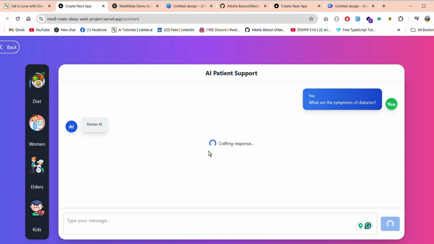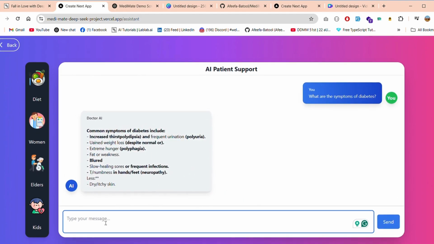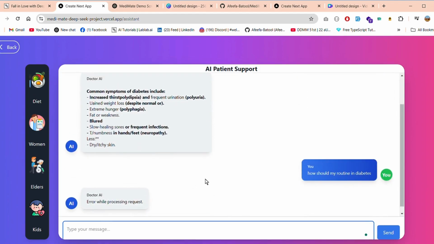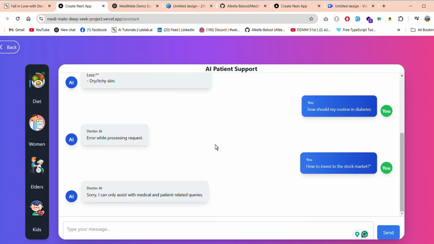It is thinking and then gives us some answer. Great. And now I'm asking how should my routine be in diabetes. Okay, it gives some error. Let me ask some non-medical query to this chatbot. And it cannot answer irrelevant queries.